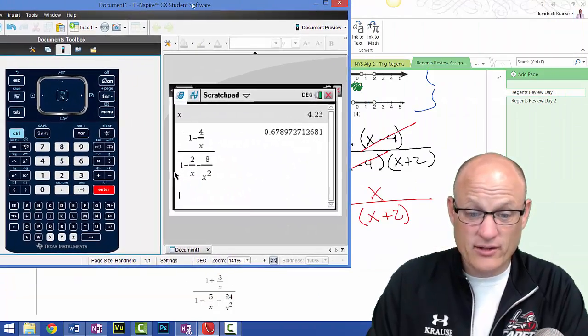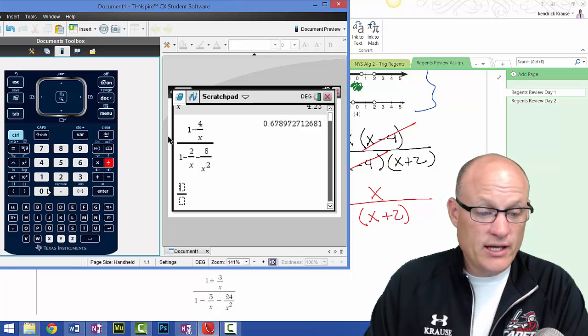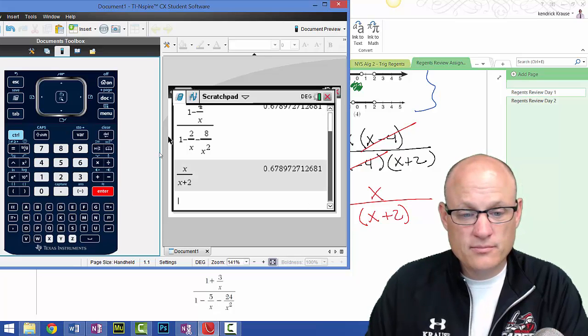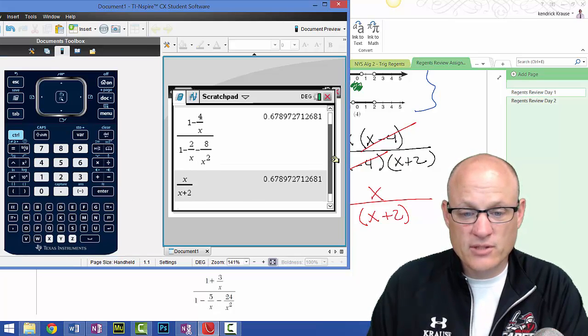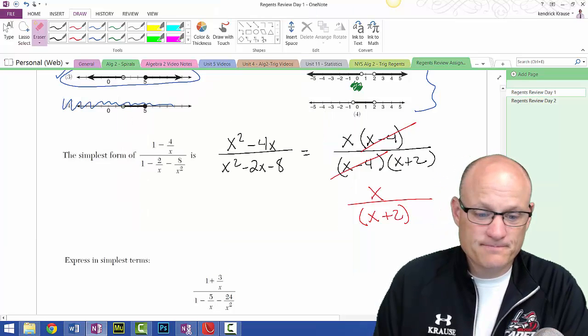Now we're going to test our answer. Our answer was control division x over x plus 2. Same crazy number? There it is. Did it right. It's an easy way to check. Moving on.